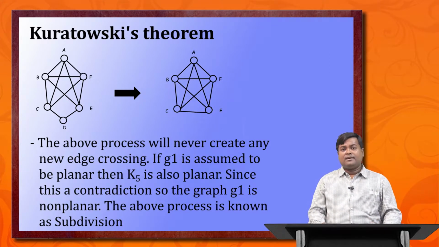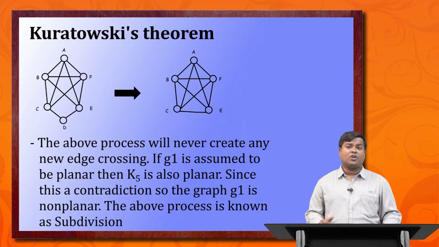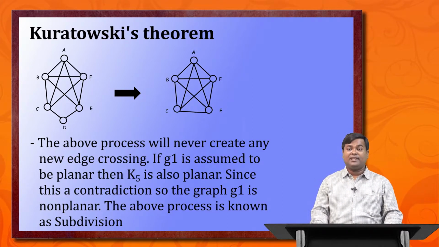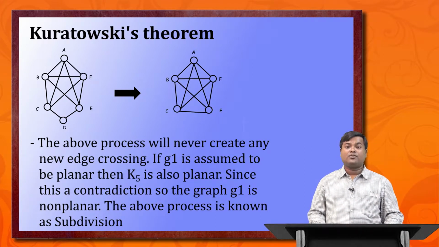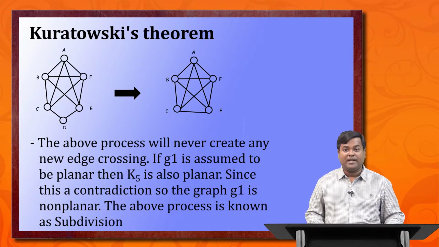Let's assume that graph G1 is planar and we have reached graph K5 by this process. Since we have not added any new crossing, if the original graph is planar, then the reduced graph K5 is also planar. But K5 is not planar, as we have already seen. So our assumption is not true, and our original graph G1 is non-planar.